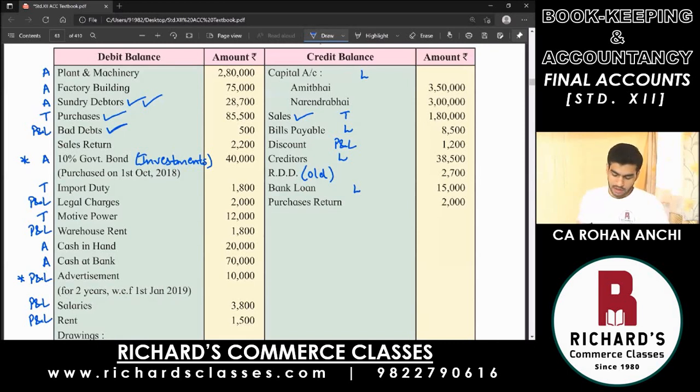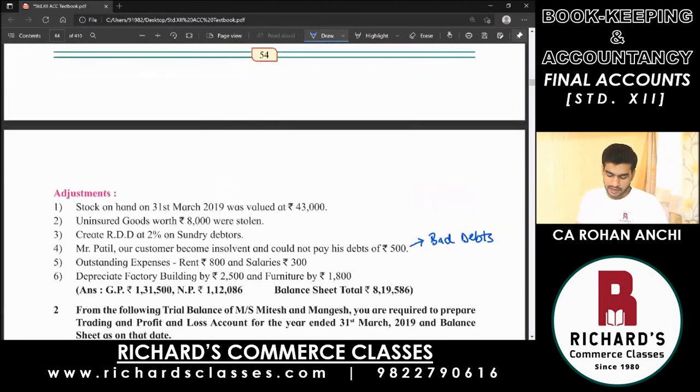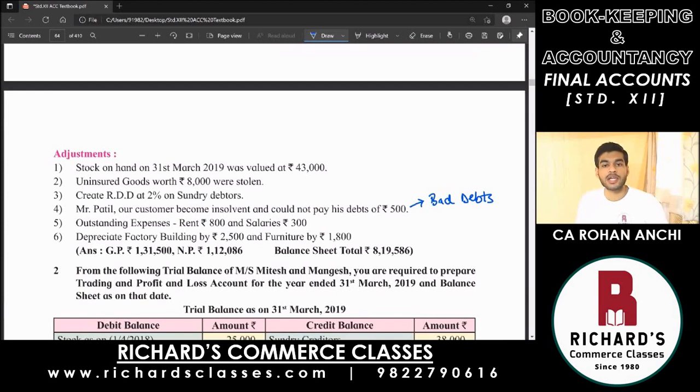Now remember, when RDD and bad debts adjustments are both there, you know that both of them are to be done on debtors, but there is a particular order. Always bad debts has to be done first, and then you will do the RDD adjustment. It matters. The calculation changes because of this order. So here they have reversed the order.